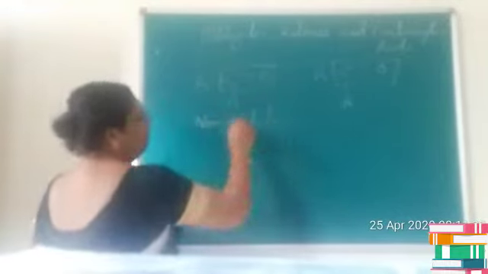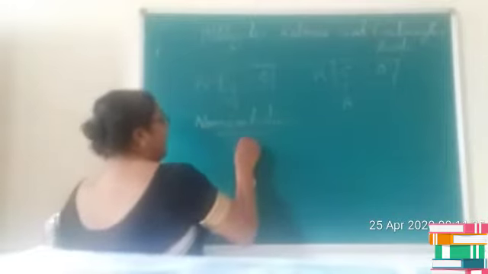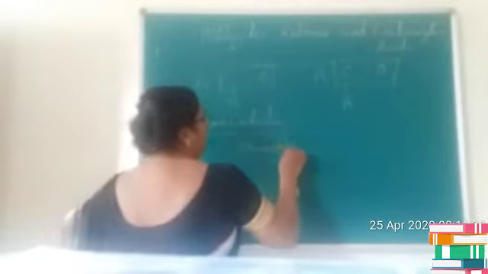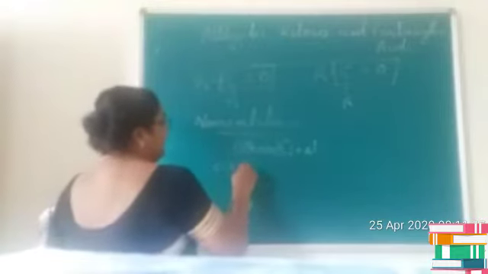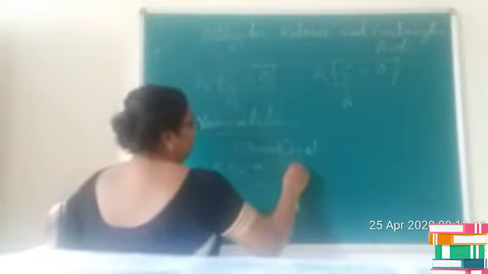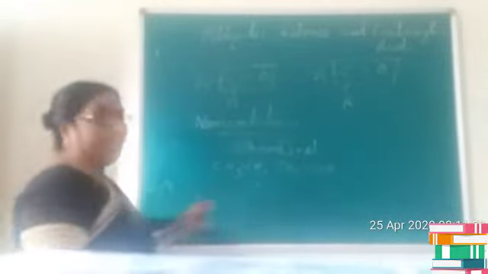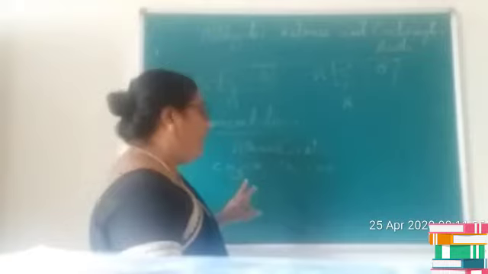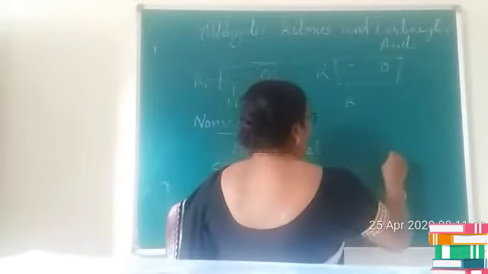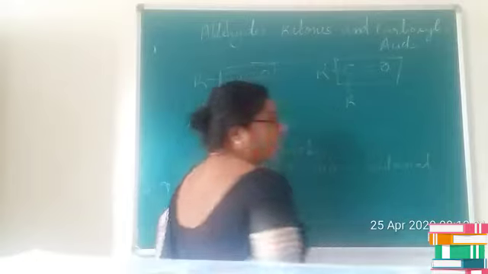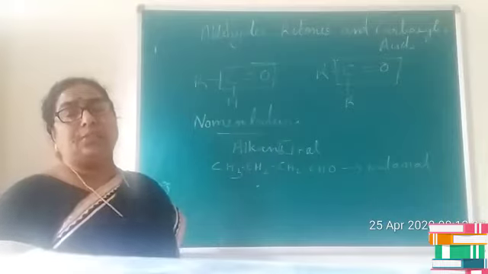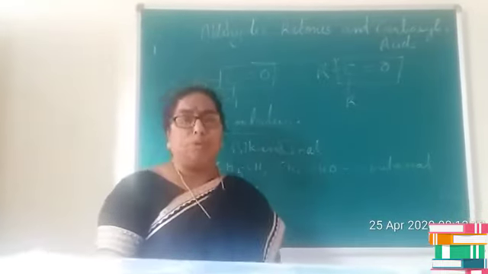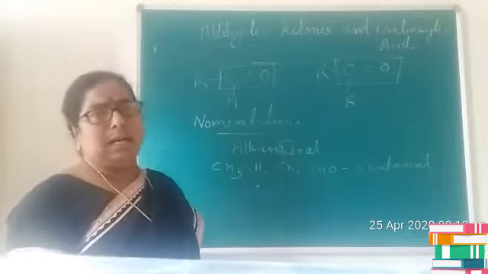According to the IUPAC system, in the case of aldehydes, from the term alkane you remove this E and add Al. So it becomes alkanal. Suppose you consider the compound CH3, CH2, CH2, CHO. Can you tell me how many carbon atoms are there? Yes, 4. So the name of this compound is butanal. Is it clear? Or you can consider it as butane 1-al. Children, in the case of aldehydes, CHO will generally be in the first position, so we can consider it as butanal only.